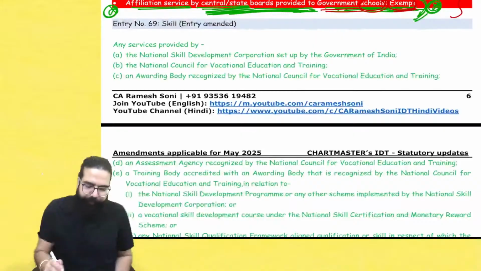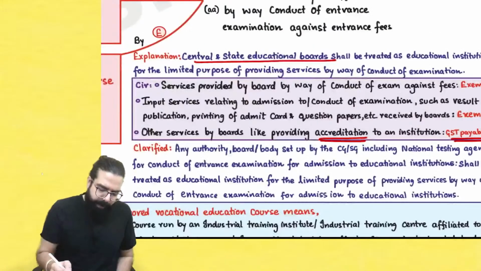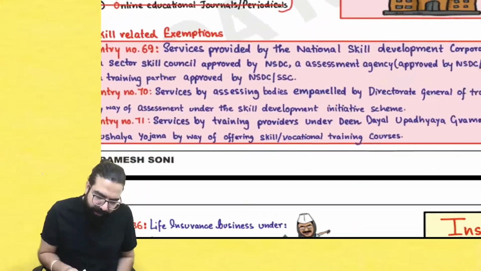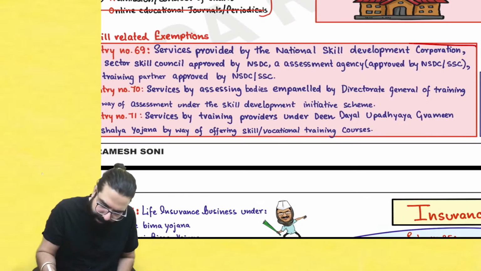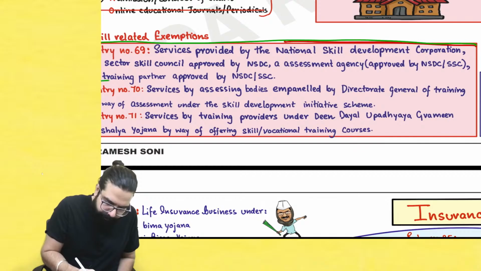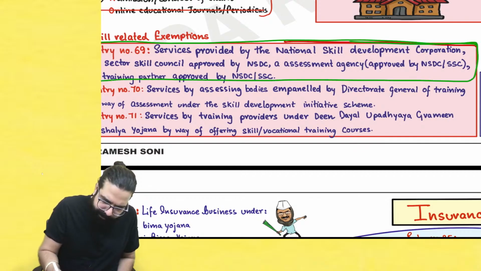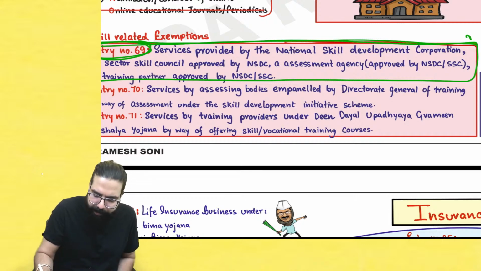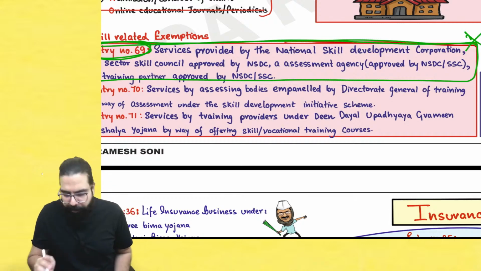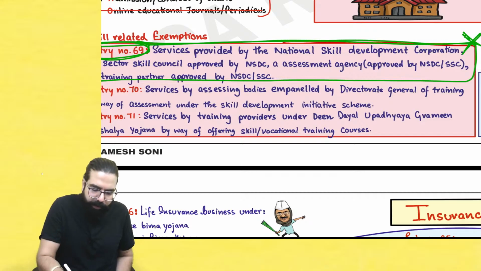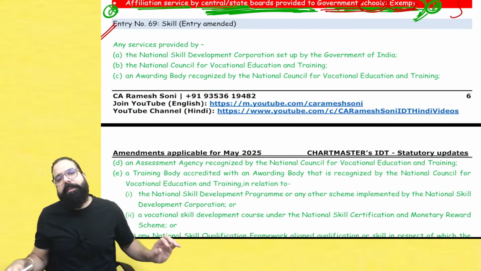Let's go ahead. Entry number 69 relating to skill was there here. People, listen. This skill entry was there, no? This one. Skill entry number 69 has been amended completely. So you will not follow this entry from here. You will go ahead and follow this entry from the amendment booklet. Please come to the amendment.